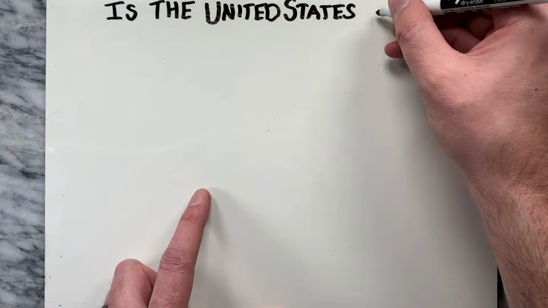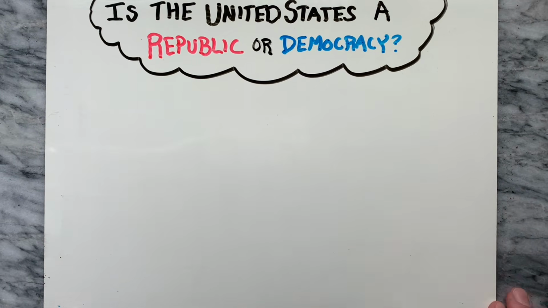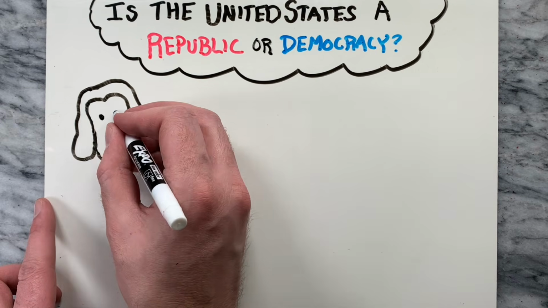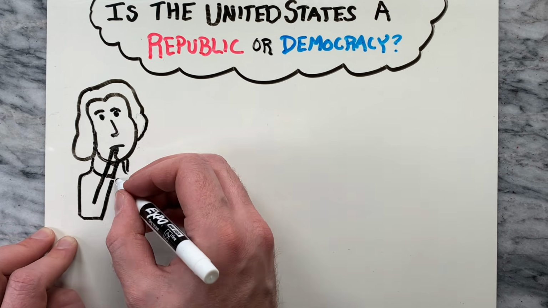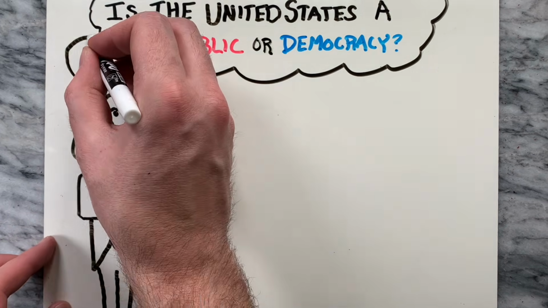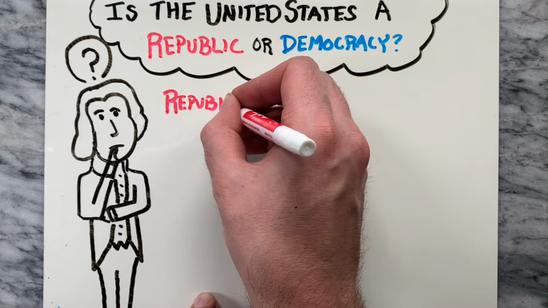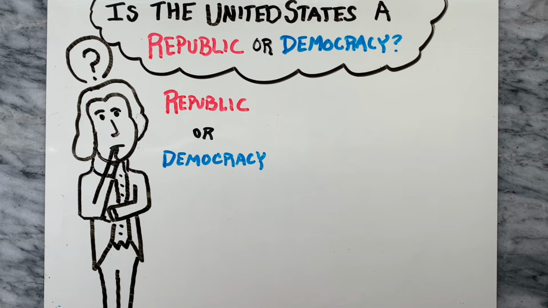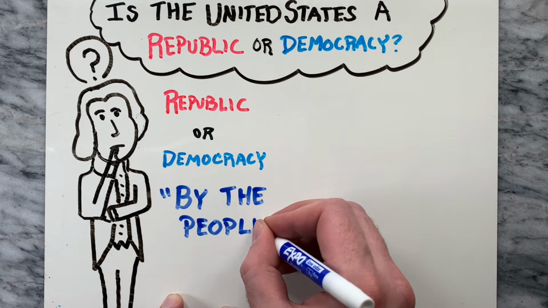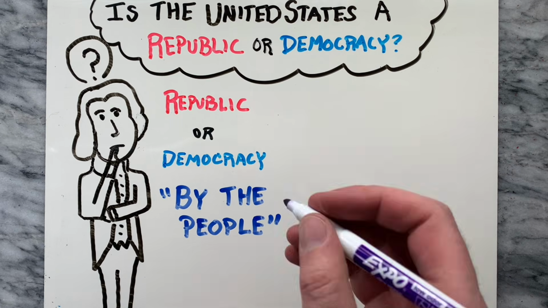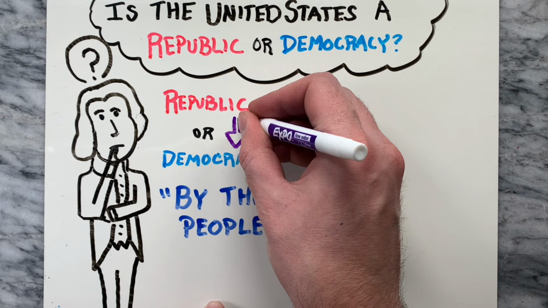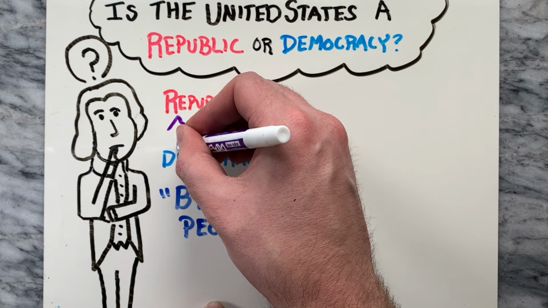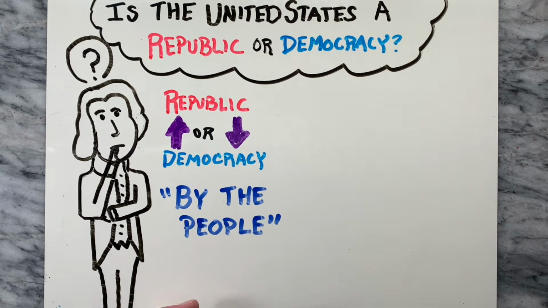So is the United States a republic or a democracy? When the delegates met in 1787 for the United States Constitutional Convention, the difference between the terms republic and democracy were not well defined. At the time, there wasn't a term for a representative form of government created by the people rather than by a king. In addition, American colonists used the terms democracy and republic more or less interchangeably, as remains common today.